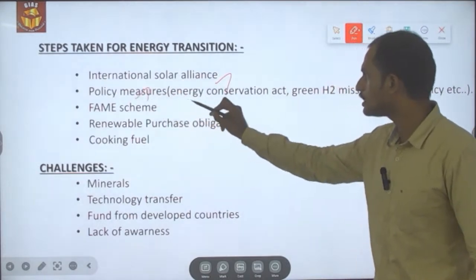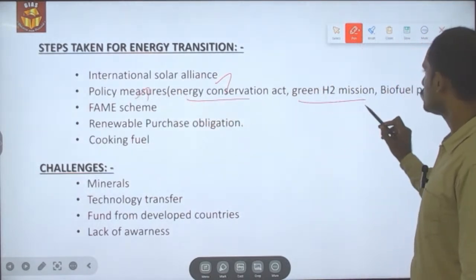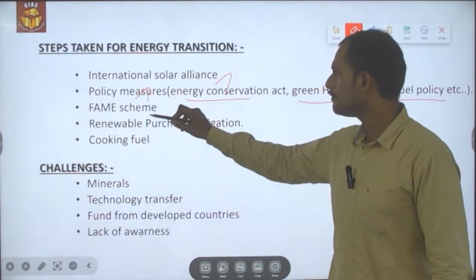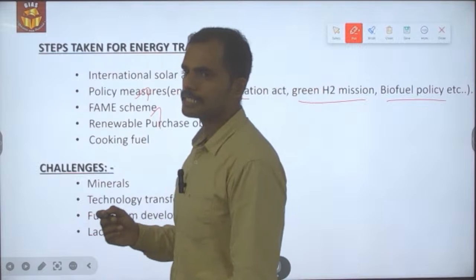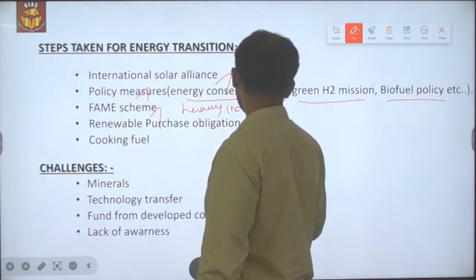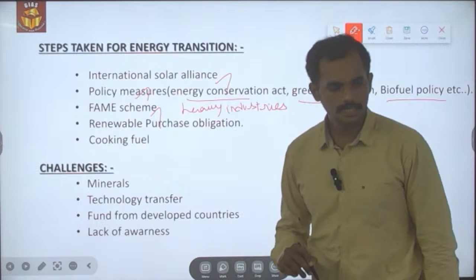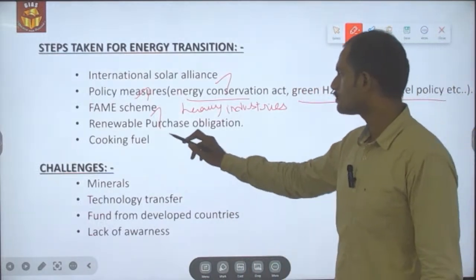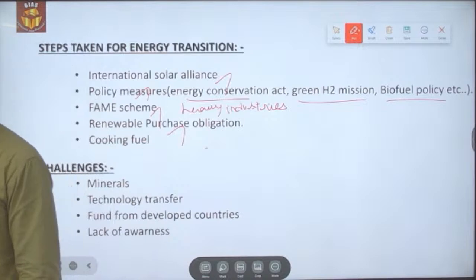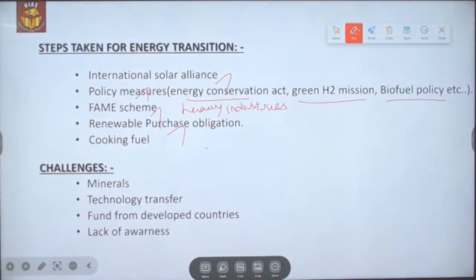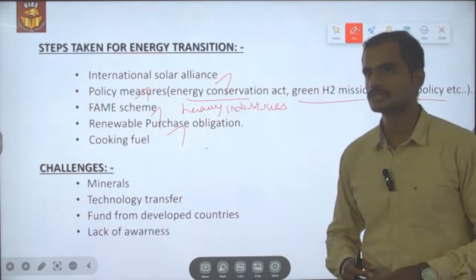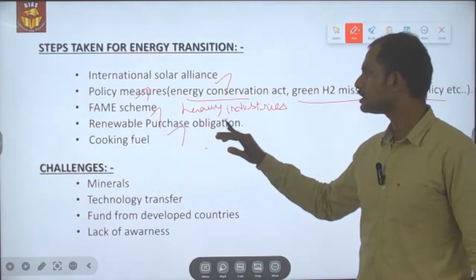Secondly, the policy measures like the Energy Conservation Act, the green hydrogen mission, as well as the national biofuel policies, etc. Then the FAME scheme 2, which is being implemented by the Ministry of Heavy Industry, to increase the production as well as adoption of electric vehicles, as well as the renewable purchase obligation, that is the electricity distribution companies need to procure a certain percentage of electricity from renewable sources. Such an obligation has been made under the renewable purchase obligation of the government.